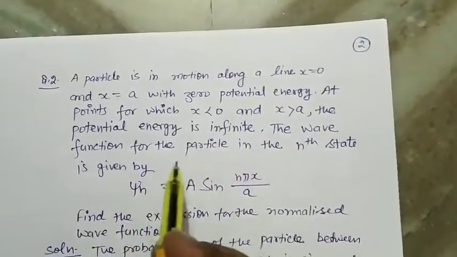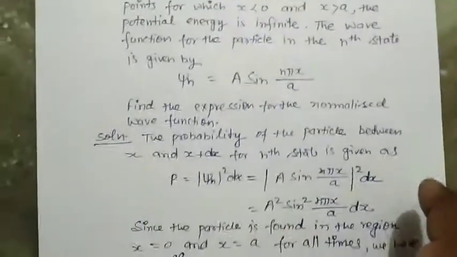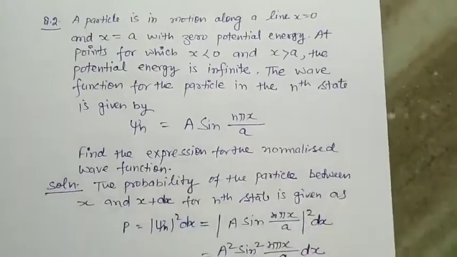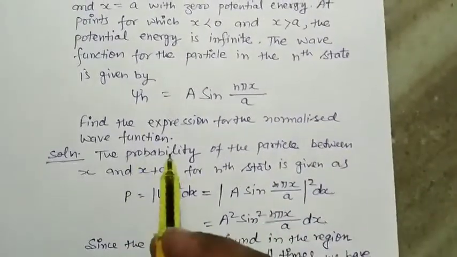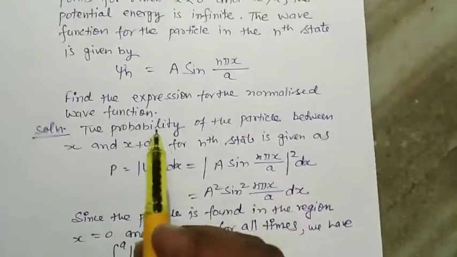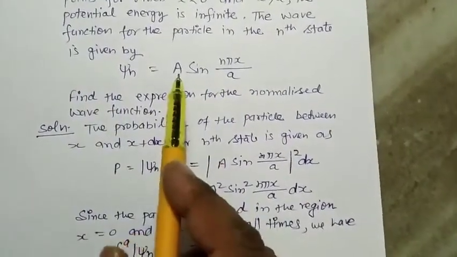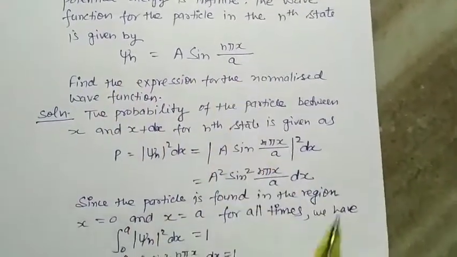The wave function for the particle in the nth state is given by psi n is equal to A sin n pi x upon a. Find the expression for the normalized wave function. So here I should mention that in this given function, if we put the value of A, then this same wave function will become the normalized wave function.